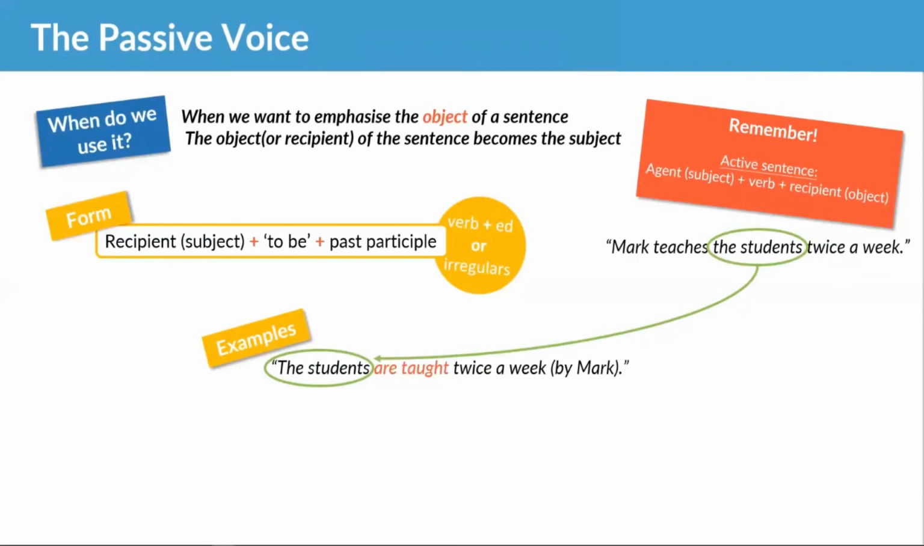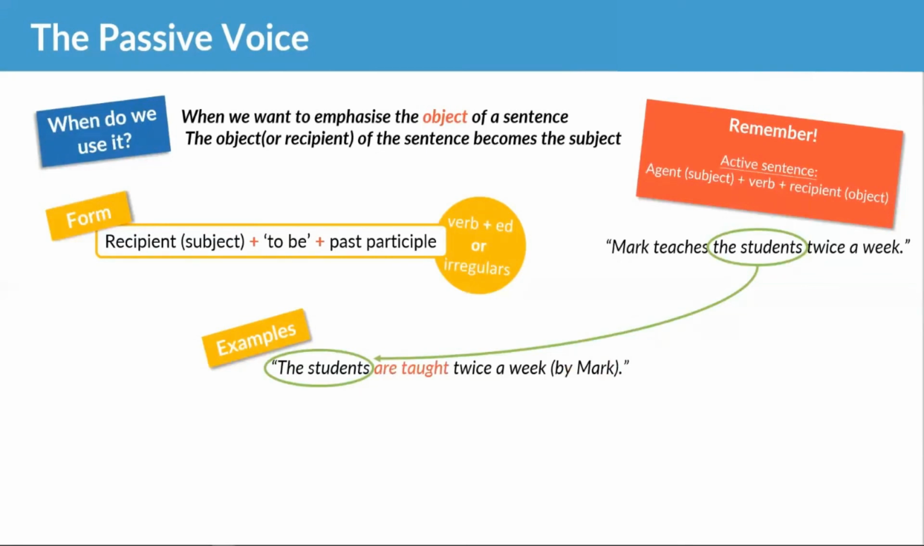Shaima, Sharif, brilliant work. Because it is not necessary. We do not need to say it. We can just say the students are taught twice a week. If you want, you can say the students are taught twice a week by Mark, but we don't care about Mark, so we don't have to say it.